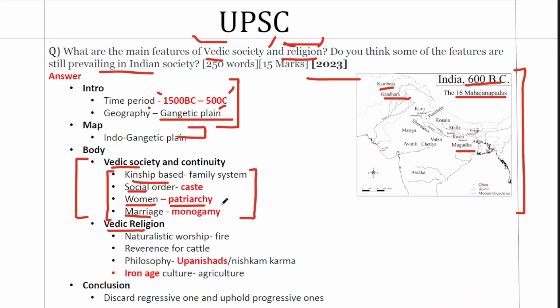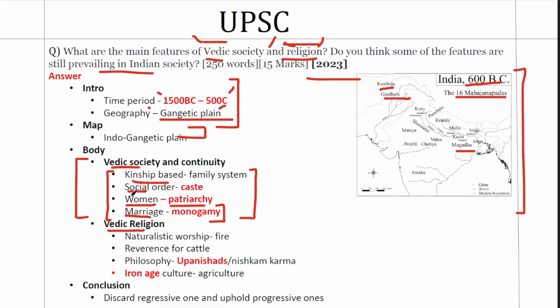But monogamy as a practice was there, and Indian society is known for its peculiar marriage cultures, which can be traced back to that period. So monogamy is still prevalent in our society. Marriage is considered a sacred agreement, a ritualistic one, which is the same as the system in the Vedic period. So these are the 4 distinct features that we will trace from the Vedic society.